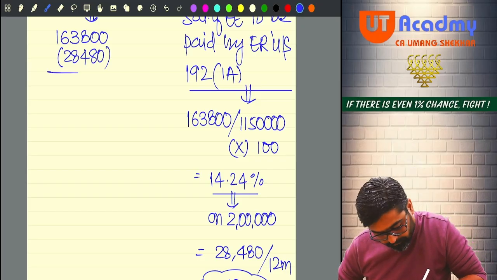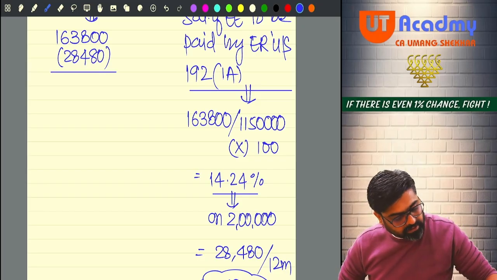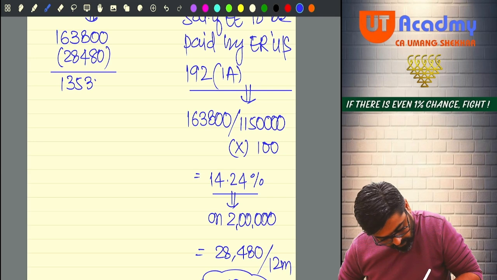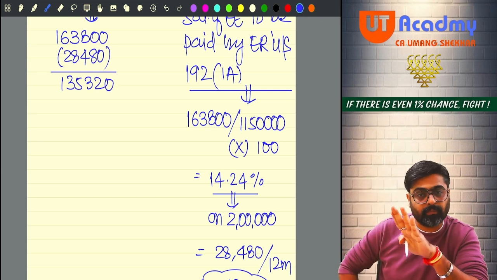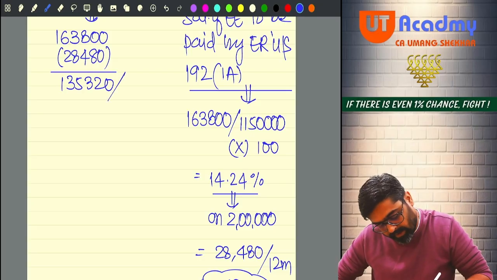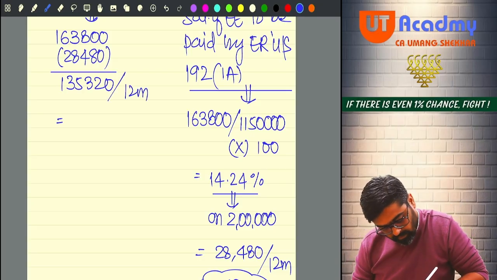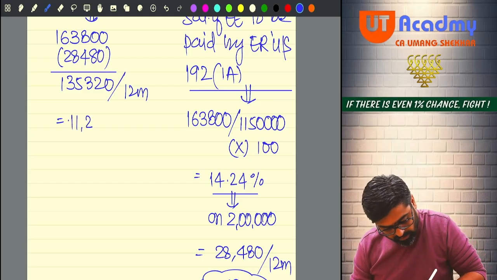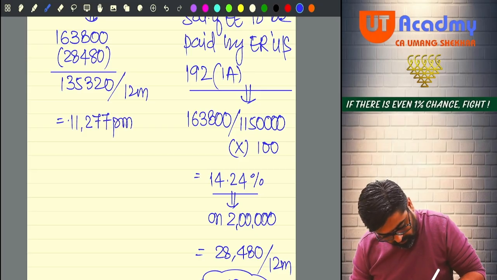So 163,800 minus 28,480, you are going to get 135,320. Now only this balance will be deducted out of your salary. So divided by how many months? 12 months. So divide by 12 months, you are going to get 11,277 per month.